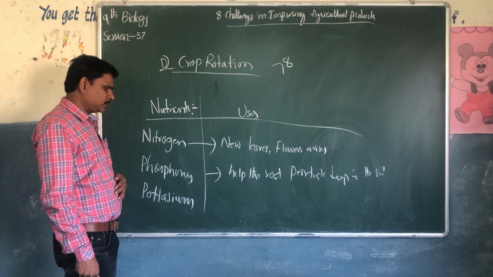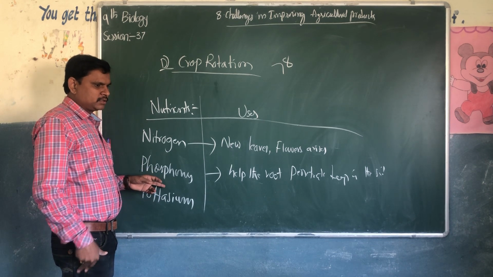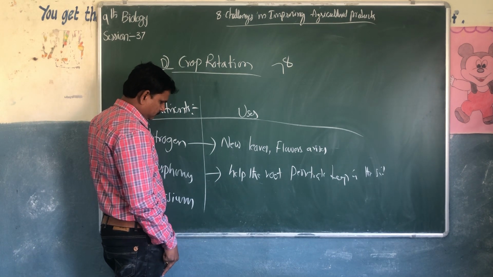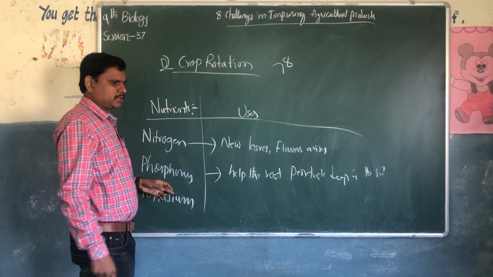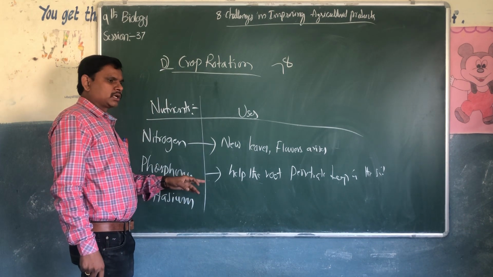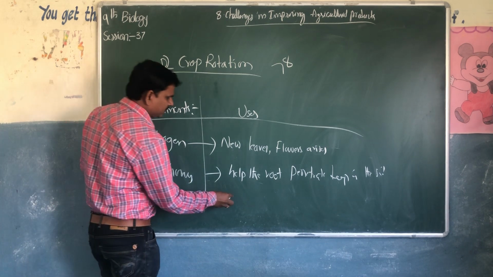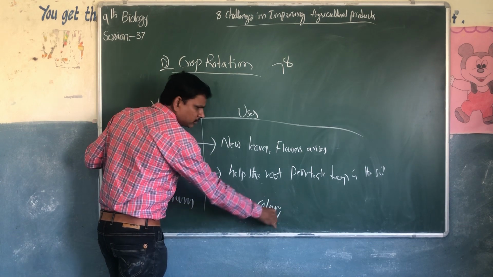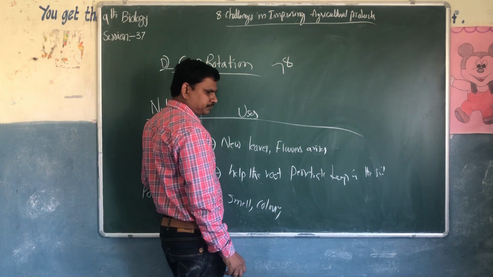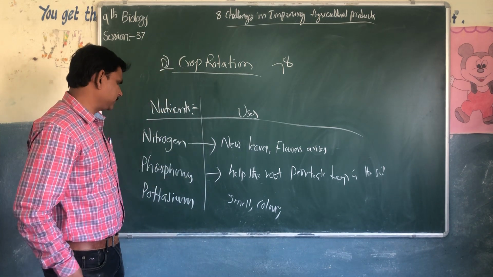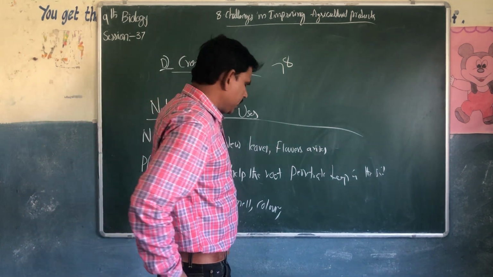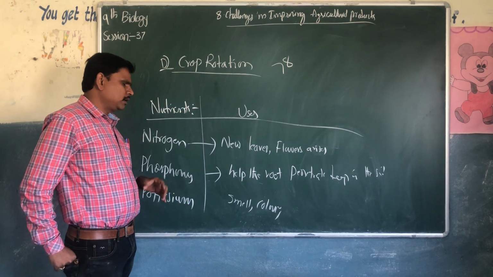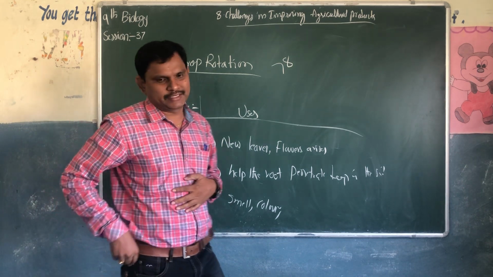Potassium gives resistance towards pests, and increases the quality of smell, the quality of color, and like other flowers and fruits also. Because of this potassium, what is the resistance toward the pest?